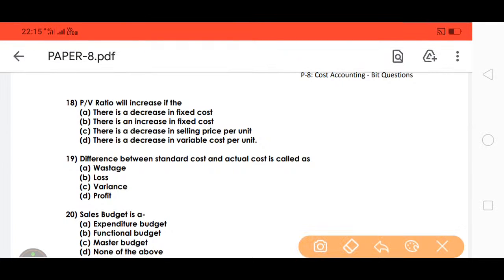The profit volume ratio, PV ratio, will increase if there is a decrease in the selling price per unit.